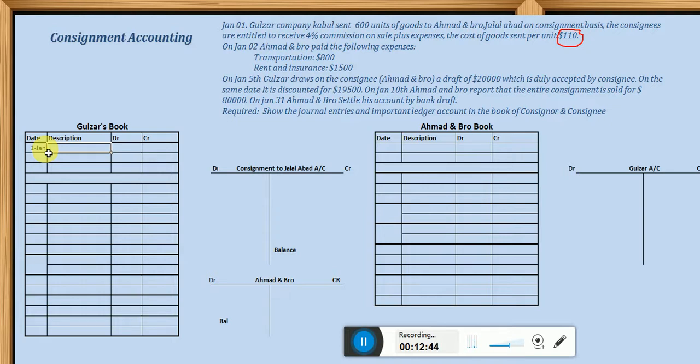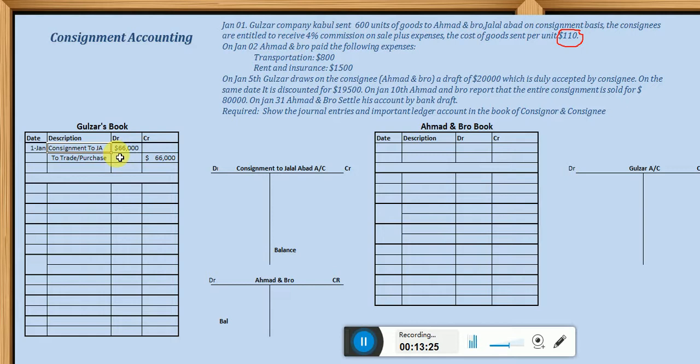Gulzar should debit what? Consignment to Jalalabad account. And how much? We have 600 units, so 600 multiplied by $110 is equal to $66,000. And what should be credited? The trade account, or if you use the purchase account, the purchase account is credited $66,000. So dear students, let me explain this transaction.